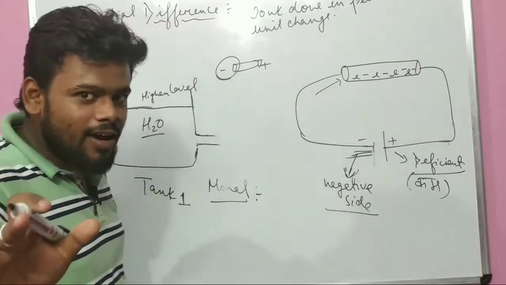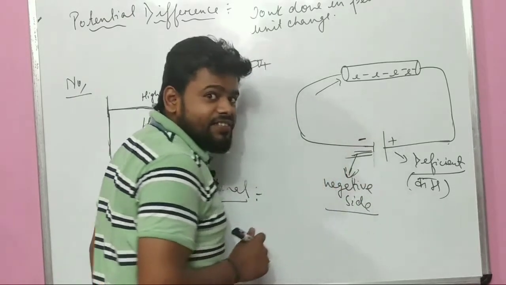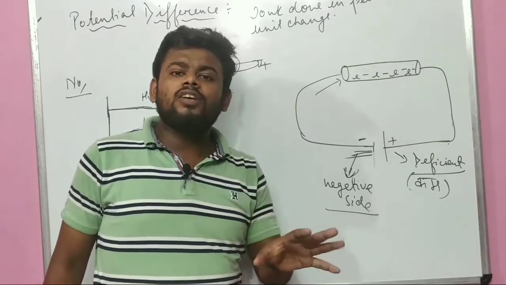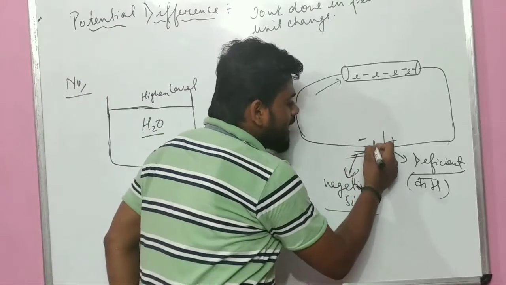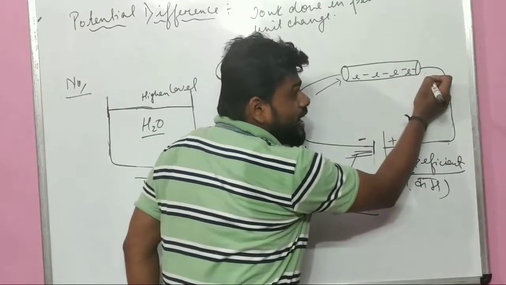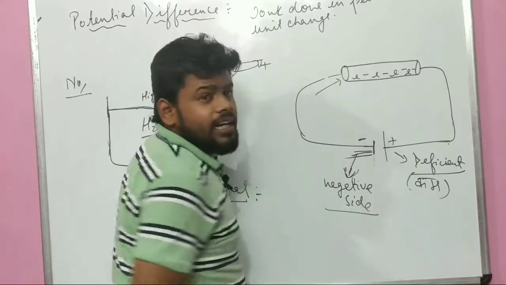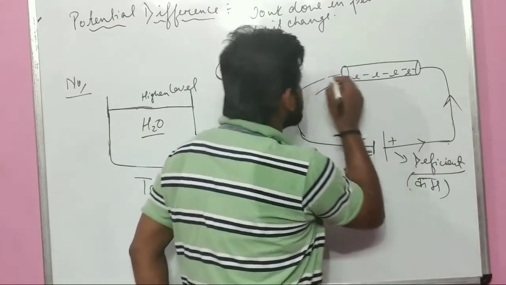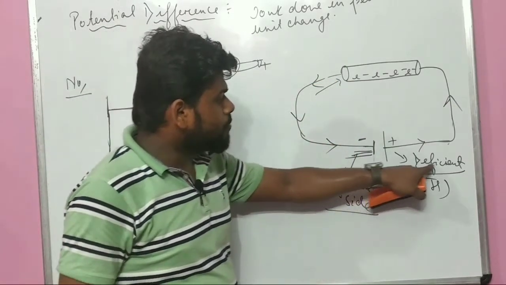Is it clear to you now? That means here it has a negative sign. And remember one thing always, lots of electrons are present in a cell or a battery on the negative side. That's the reason electrons always flow from here to there, and the current always flows from positive to negative. How does the current flow? The current flows from the positive to negative. Did you understand? Current flows from the positive to negative.